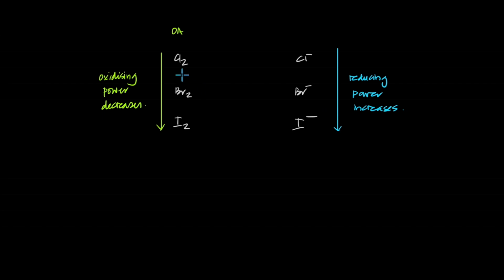Now the difference between these species is just 1 electron. That's it. If each chlorine were to gain 1 electron, it will become chloride. And halogens are oxidizing agents and halides are reducing agents. Halide, the anion. Oxidizing agent, halogens. And all it takes going from a halogen to a halide is what?